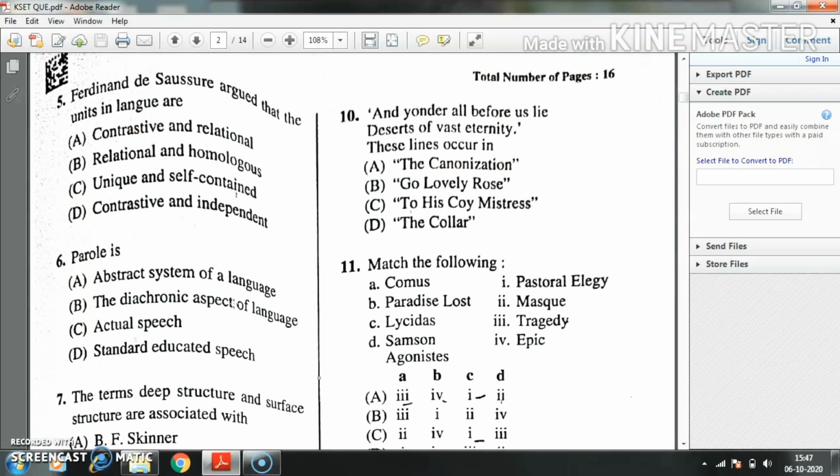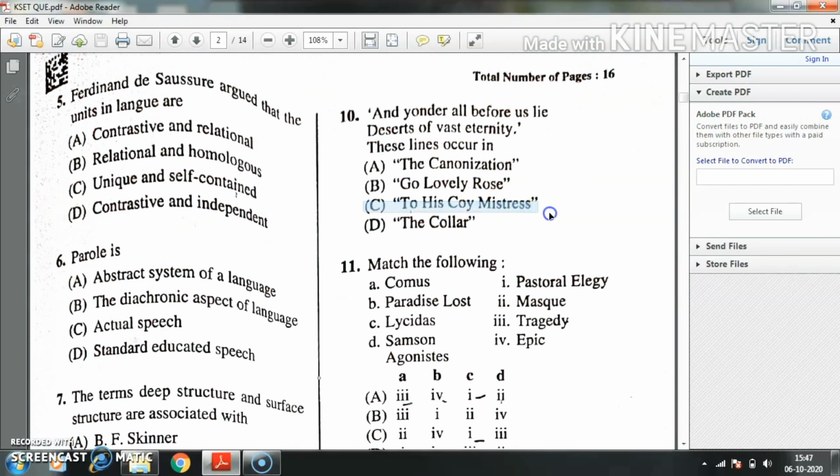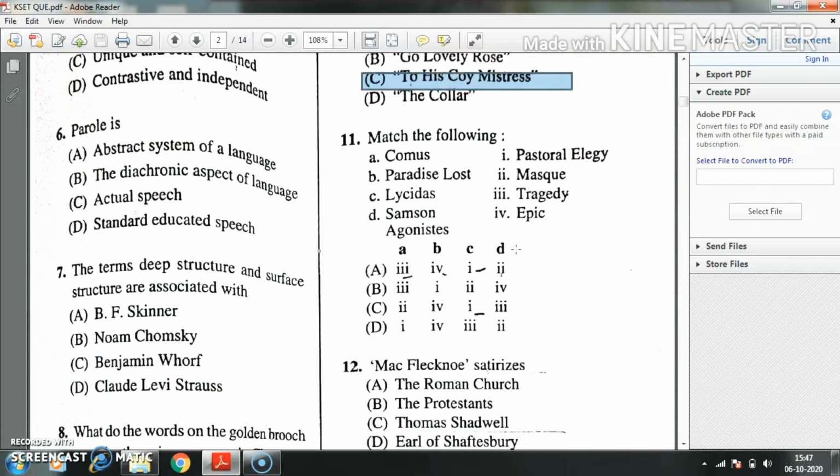Question number 10, and yonder all before us lie, deserts of vast eternity. These lines occur in dash. Option A, the colonization. Option B, Go Lovely Rose. Option C, To His Coy Mistress. Option D, the collar. The right answer is option C, To His Coy Mistress by Andrew Marvell, the famous metaphysical poet also.